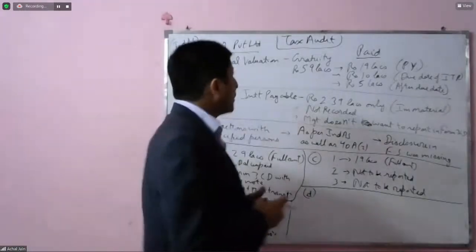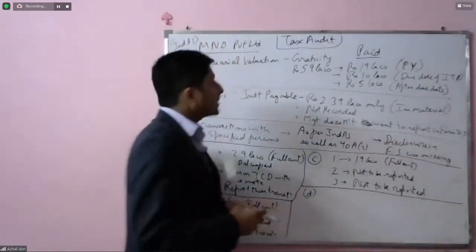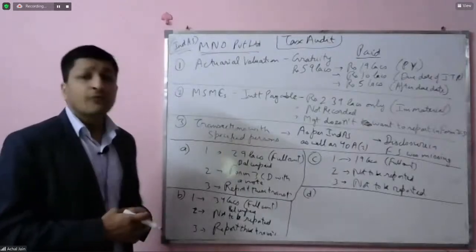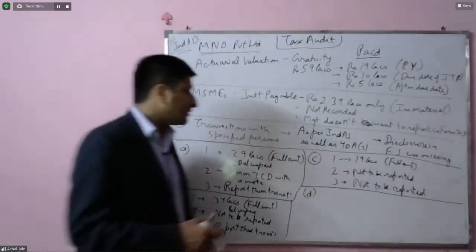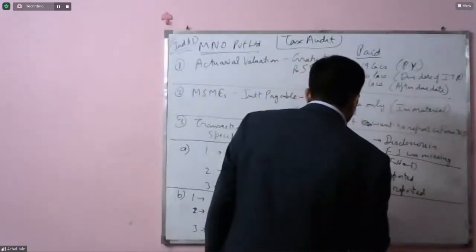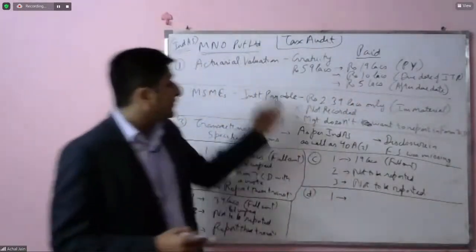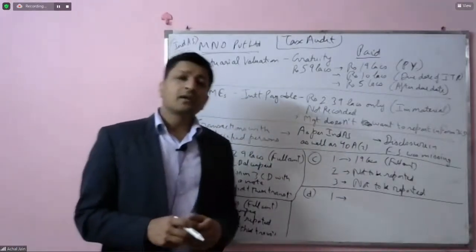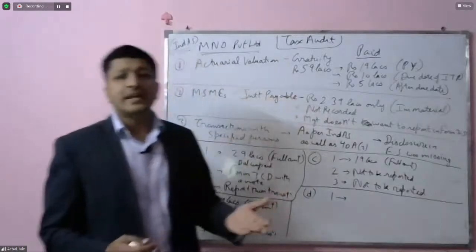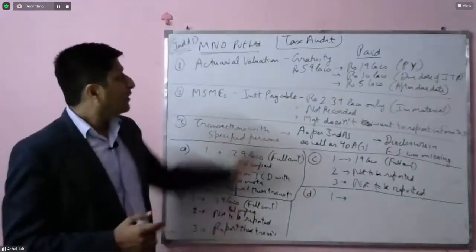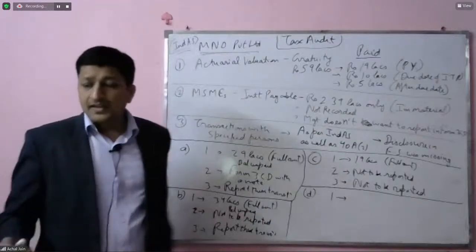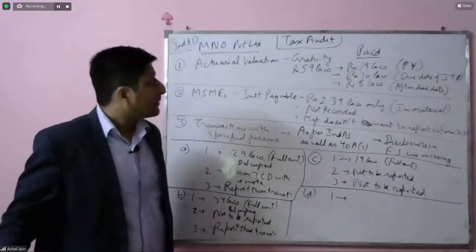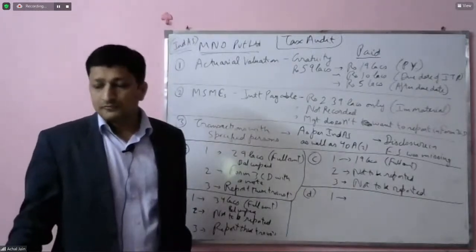Option number D. For option number D, we can say that for the purposes of Form 3CD, to pick up the base of this actuarial valuation as per Ind AS would be incorrect. Why? Because there are a lot of differences between the requirements of Ind AS and income tax. So that's why for the purposes of Form 3CD, this gratuity should be computed in a different manner. So the very basis of computation of gratuity is wrong.